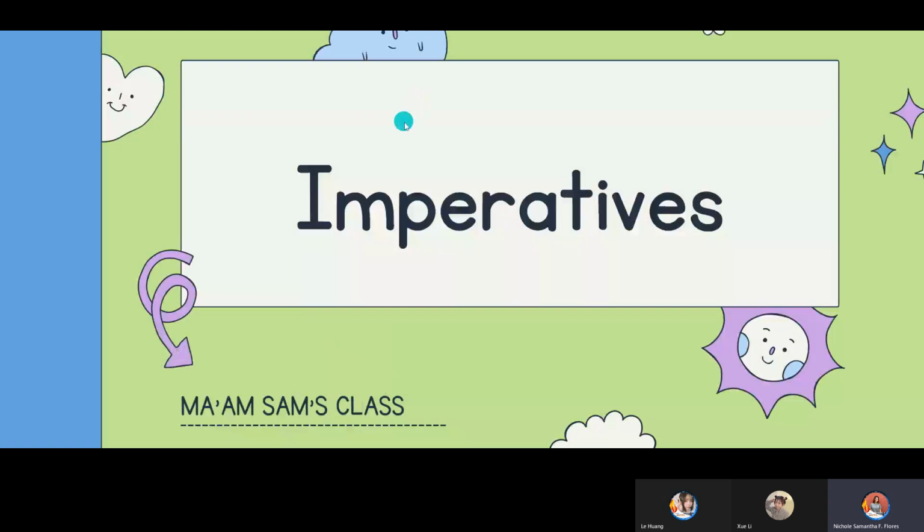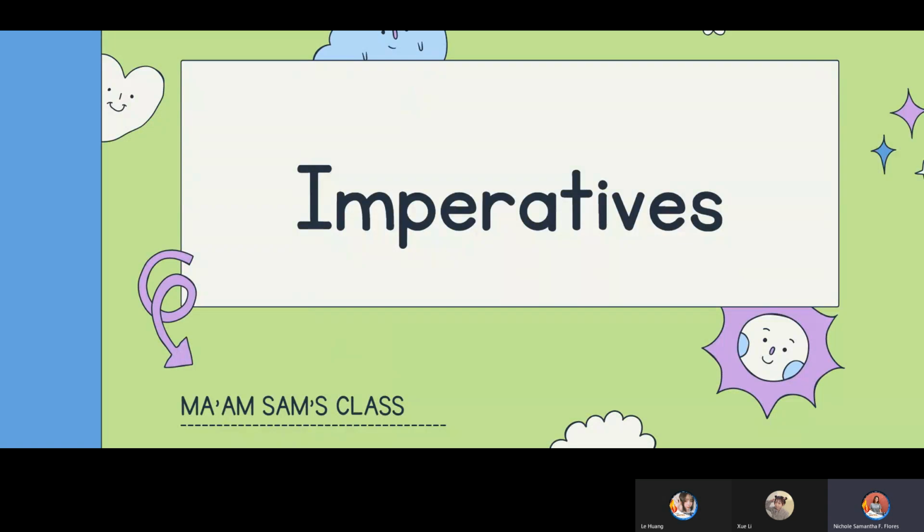In this part, in imperative sentences, there are four types. The first one is the negative imperatives. In this type of imperative, we use the word don't. The second type is the subjects with imperatives. In this type, we first use the subject and then the verb.